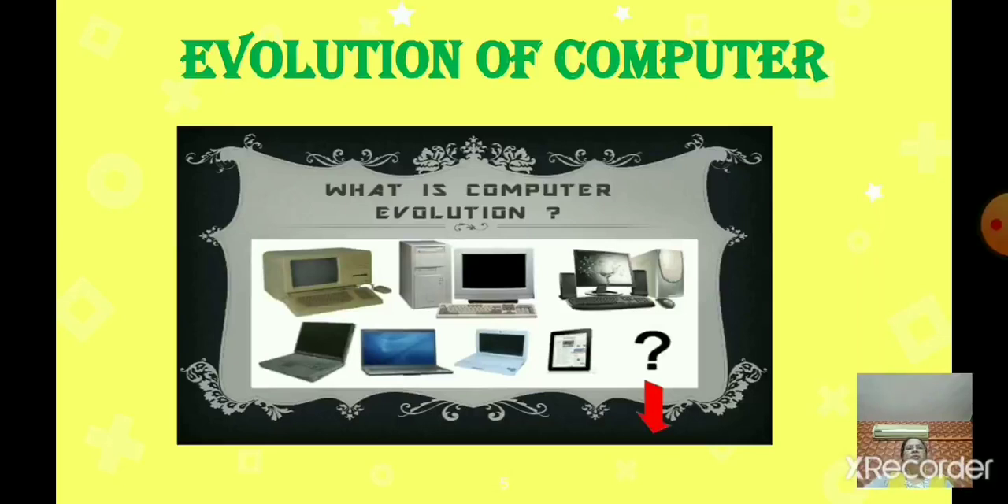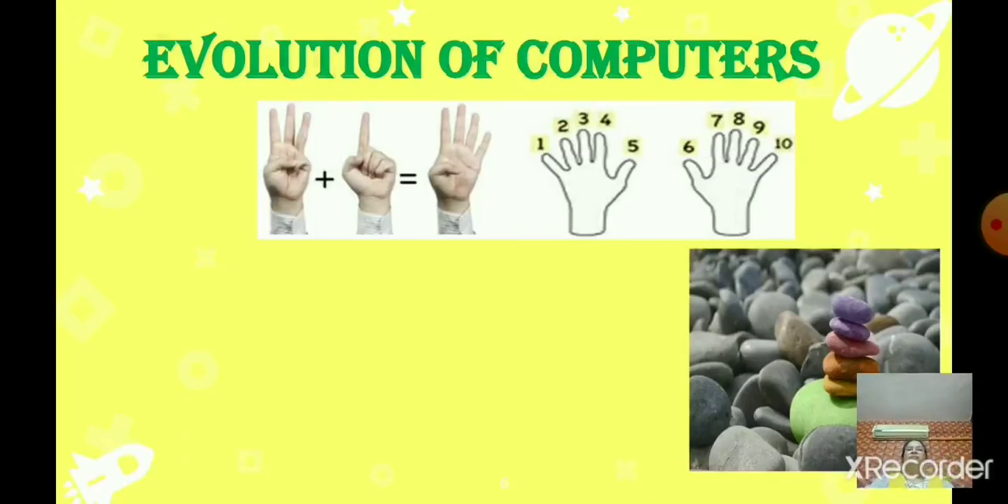So the word computer is derived from the word compute, which means calculate. The computer is a versatile device. So what do you mean by versatile? Able to do many different things, or you can say serve many functions. Alright. So now we will start with evolution of computer.